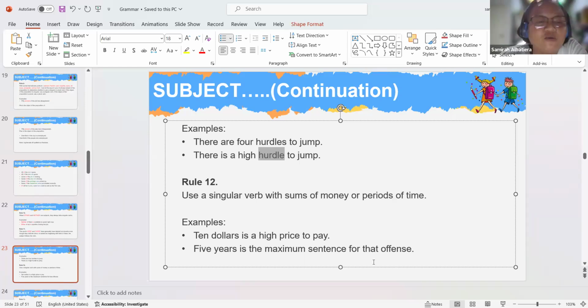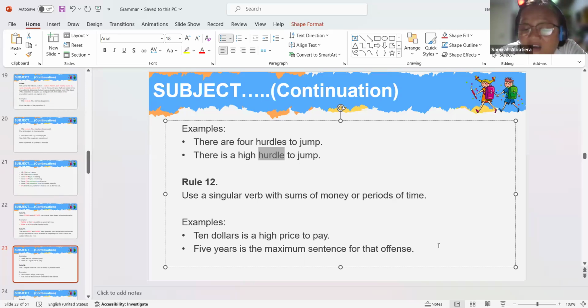Okay, we will continue. Rule 12. Use a singular verb with sums of money or periods of time. If you are talking about money, we are trying to analyze how much money you have in your pocket, or you are talking about a certain period of time, we are going to use a singular verb. Example.